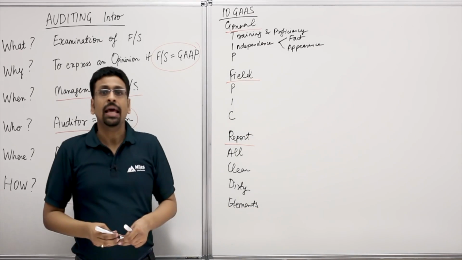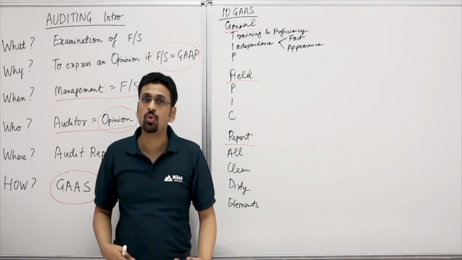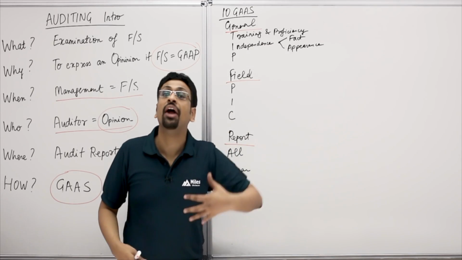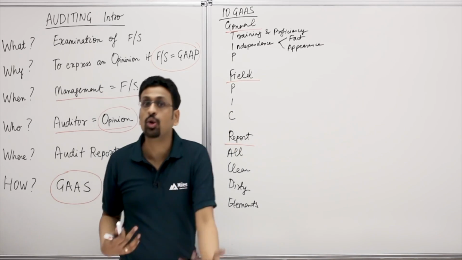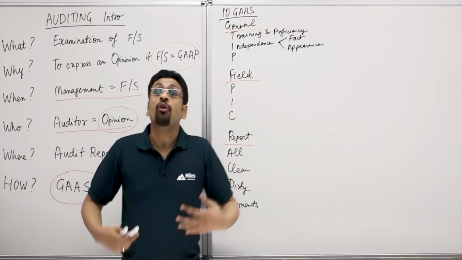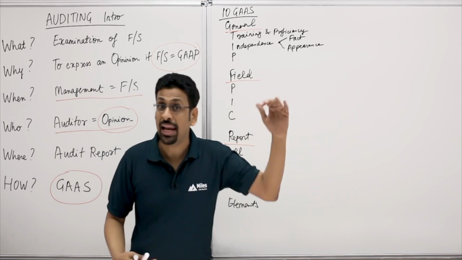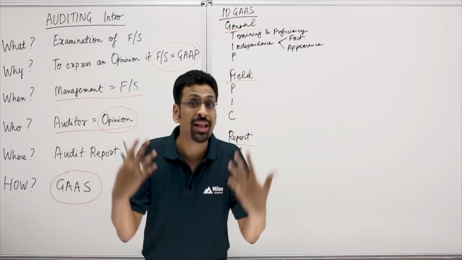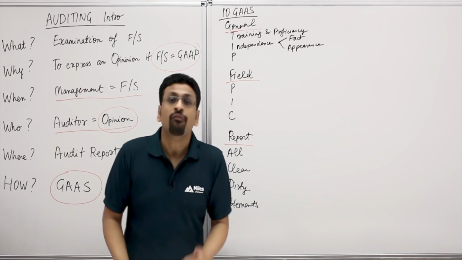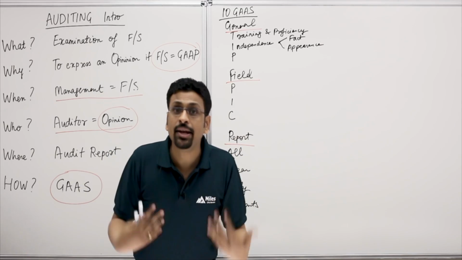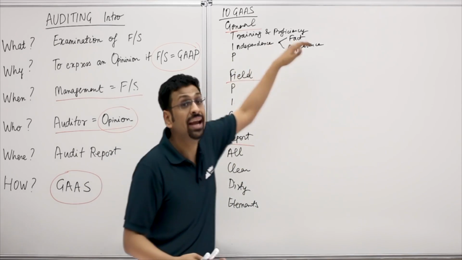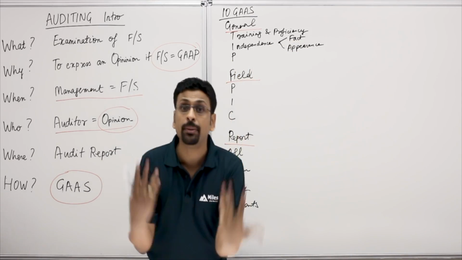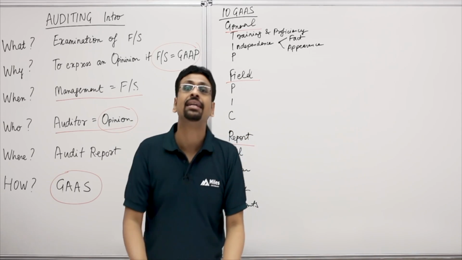Now, let's think about it. Let's say you own 30,000 shares in a company with 100,000 shares outstanding, and you go out and do an audit. Won't you want the company to do well so that the value of your shares increase, so that your wealth increases? Yes, you would. Would you still be neutral? Certainly not. Your independence is impaired in fact because you own 30% of the company. You would want that company to do well.